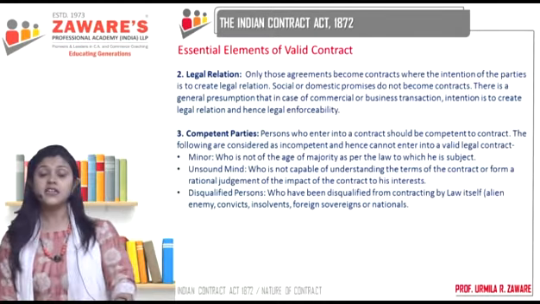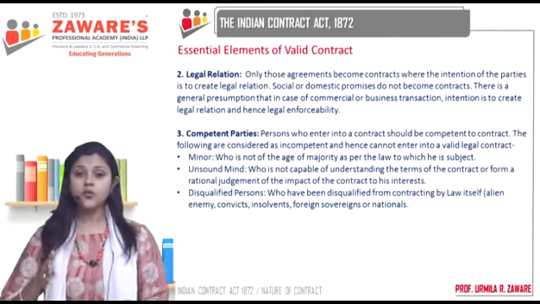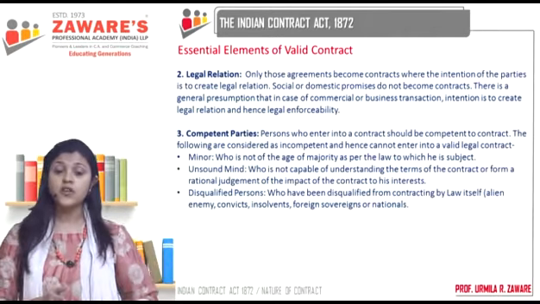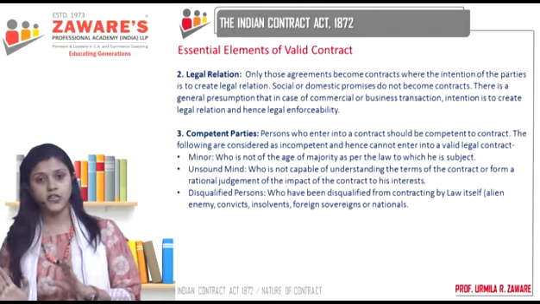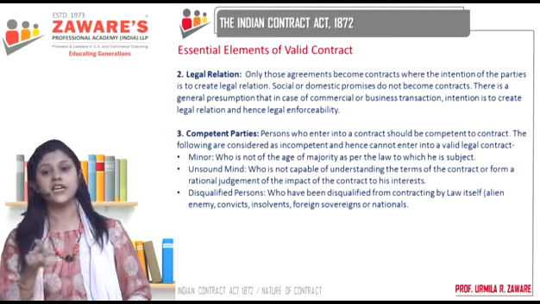Second category is that of lunatics. Now lunatics, it is not a permanent condition. Lunatics are those people who may have certain time intervals where they are completely of sound mind. They can understand everything. And there are certain intervals during which they are of unsound mind. So the law says of such people that only during the time intervals when they are of sound mind can they contract. But during the intervals when they are of unsound mind, they cannot contract.